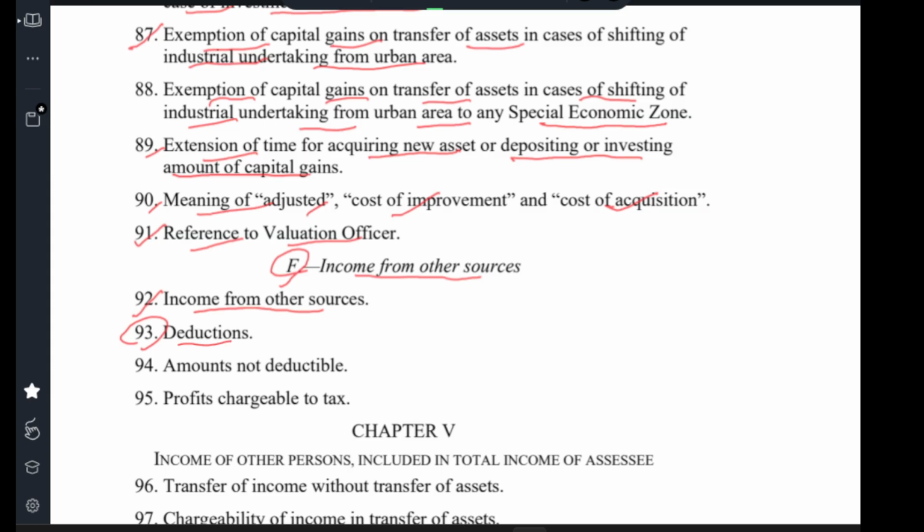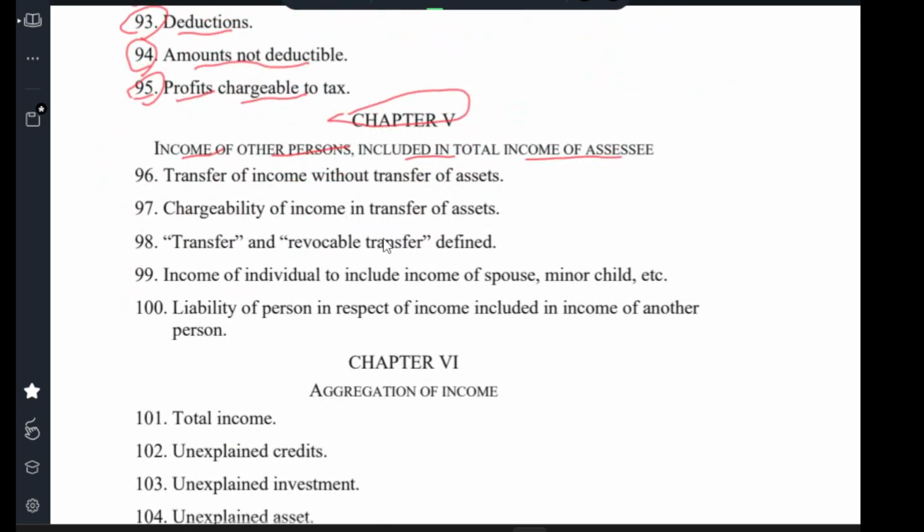Clause 93 reduction. Clause 94 amount not deductible. Clause 95 profit chargeable to tax. Chapter 5 income of other persons included in total income of assessee. Section 9, Clause 96, transfer of income without transfer of asset.